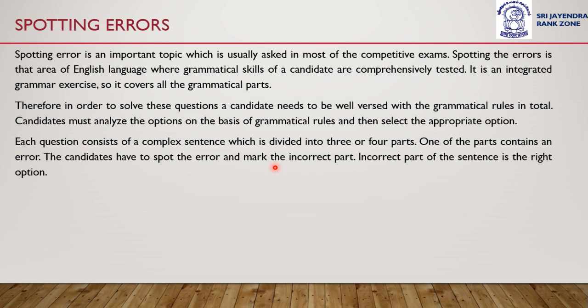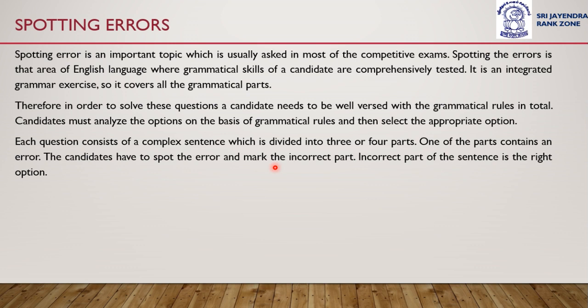In some sentences, there is no error, and the sentence that is mentioned is grammatically correct. And then also candidates end up assuming that there might be an error in the sentence and therefore mark one of the other options. So you need to analyze the sentence properly before marking the erroneous part.